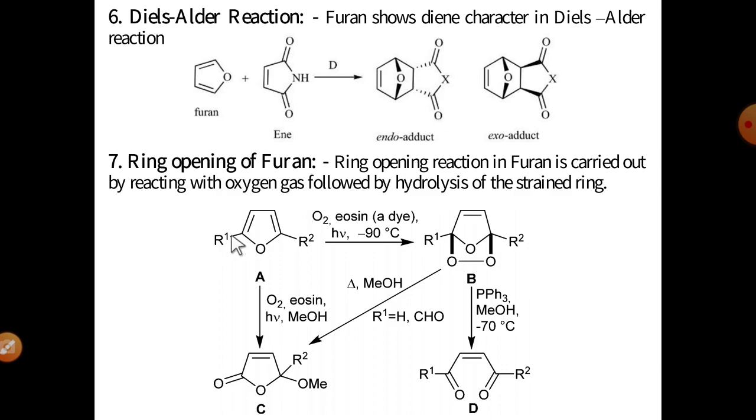Okay, number 7 is a ring opening mechanism: ring opening of the furan molecule. Ring opening of furan occurs by reacting with oxygen gas followed by hydrolysis of the strained ring. Simply, furan in the presence of oxygen undergoes ring opening, and after ring opening it finally gives a carbonyl compound derivative. These are the 7 reactions of the furan molecule.